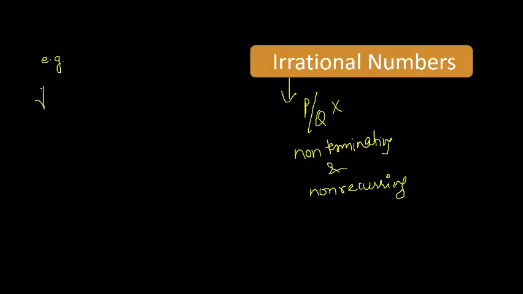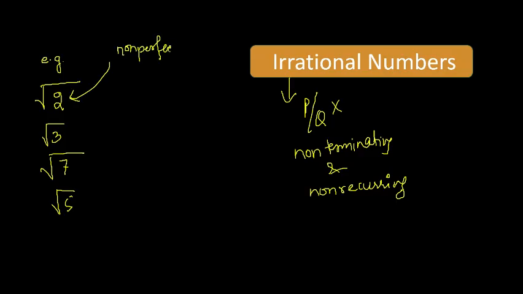First one is under root 2, or under root 3, or under root 7. Basically, all the numbers which are not perfect squares, which are non-perfect squares.